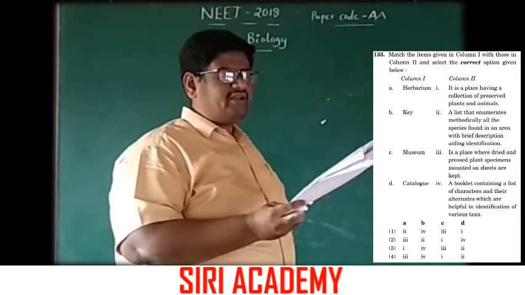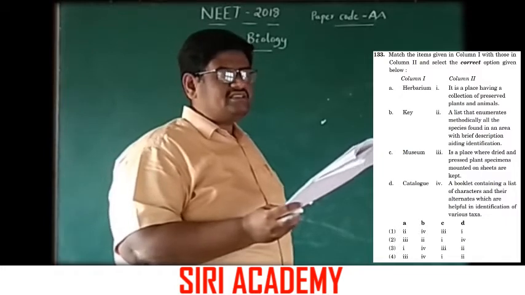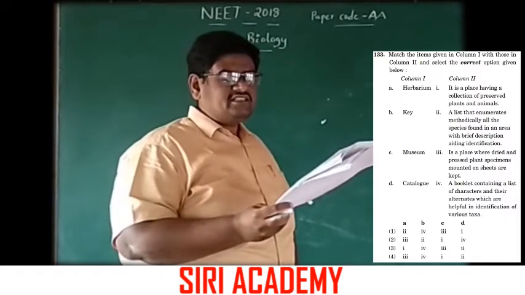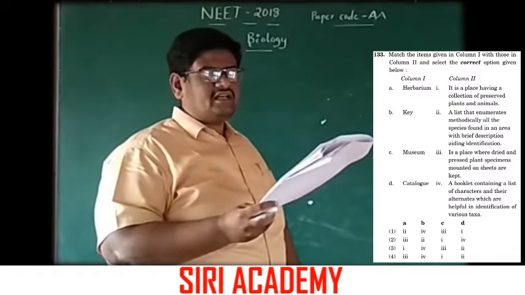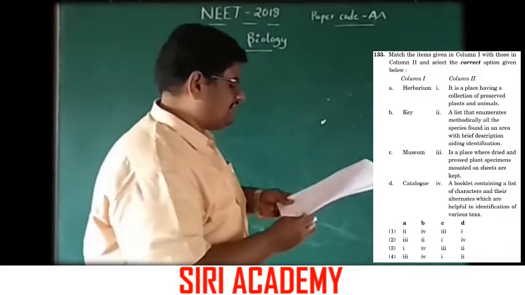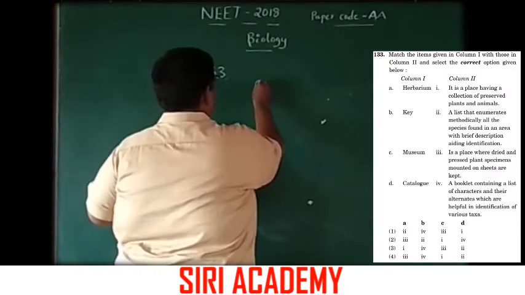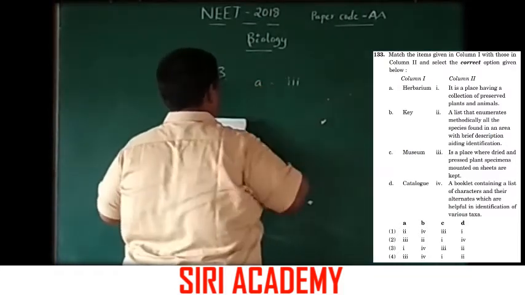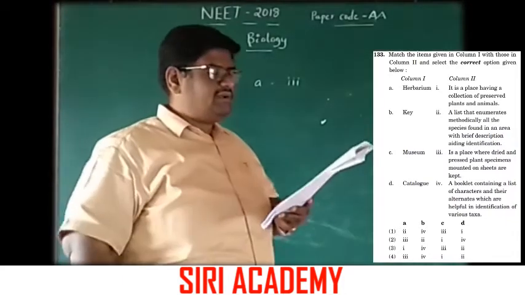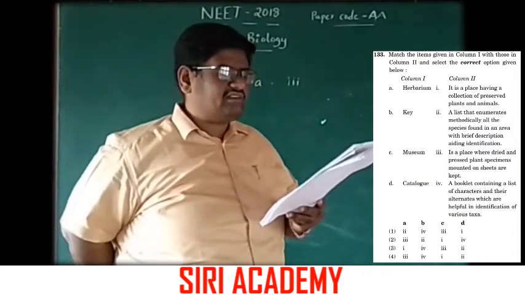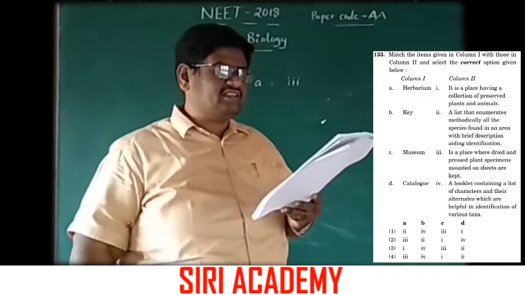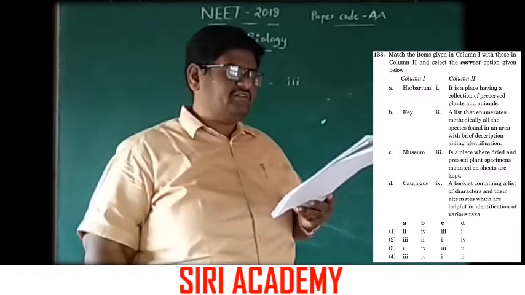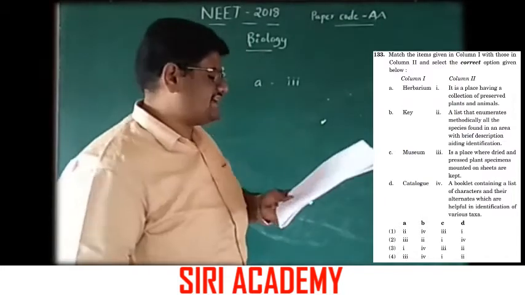The herbarium is a place where dried and pressed plant specimens mounted on sheets are kept. Here option 3 is the correct one. B, key. A key is a booklet containing a list of characters and their alternates, which are helpful in identification of various taxa.